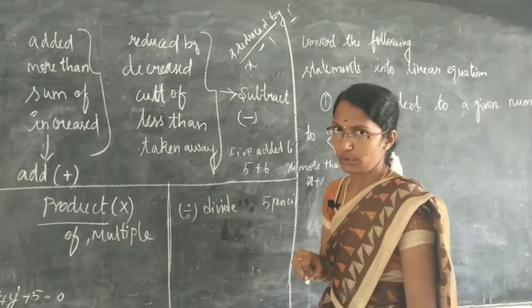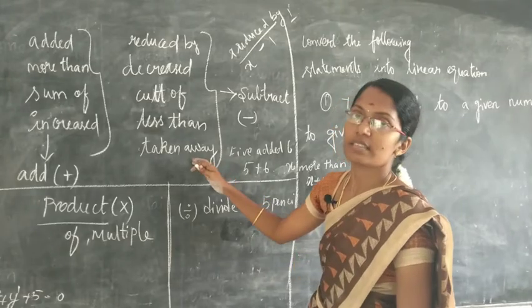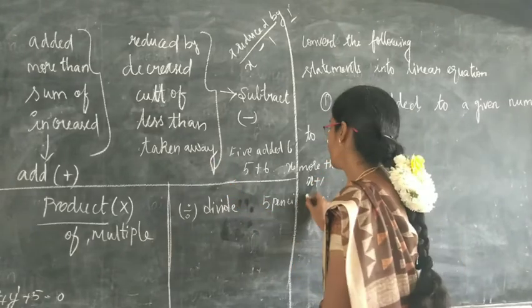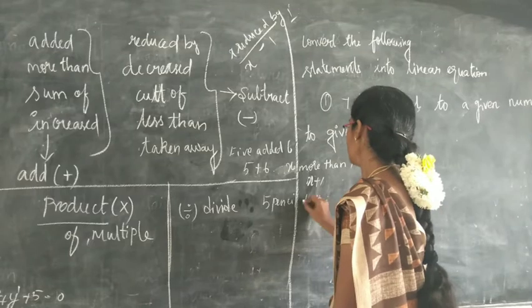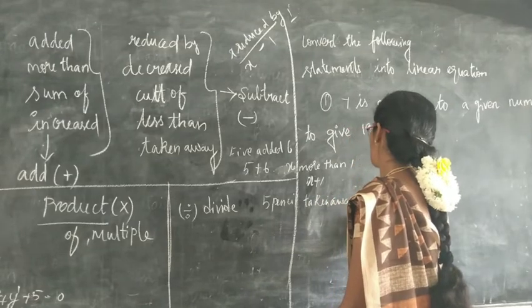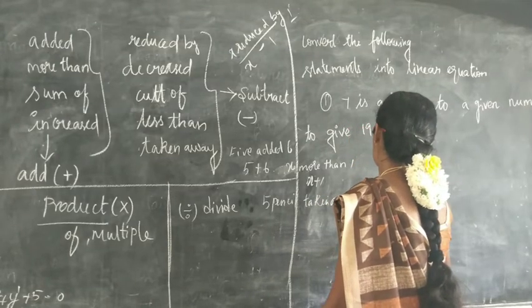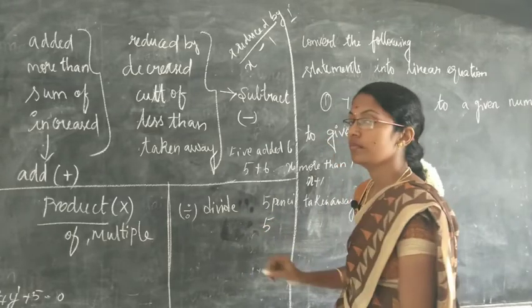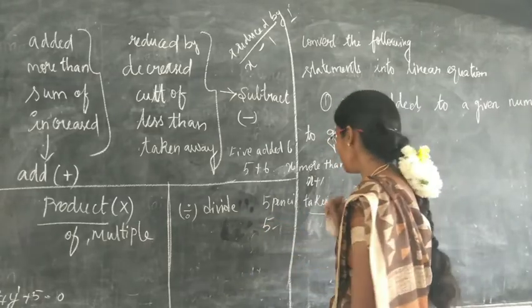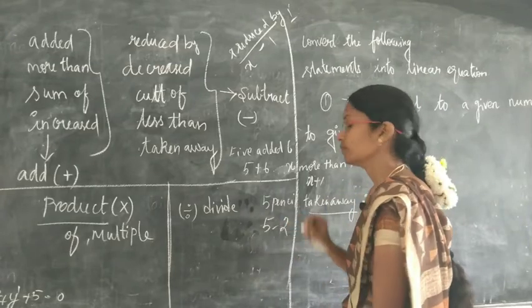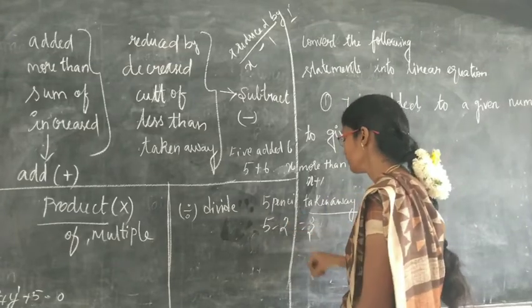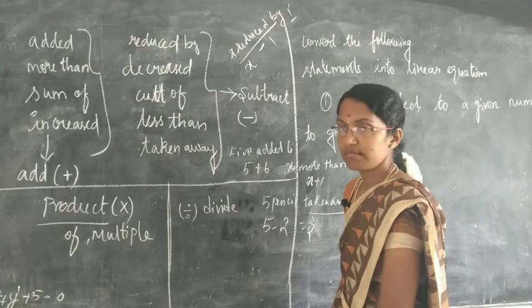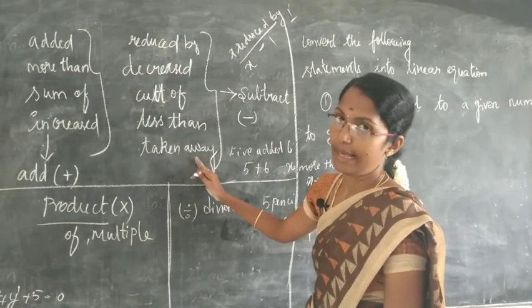Your friend has taken away 2 pencils. So how will you write? 5 taken away, minus 2, remaining 3. So like this you have to form an expression.